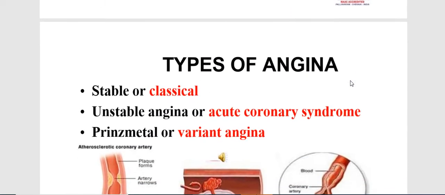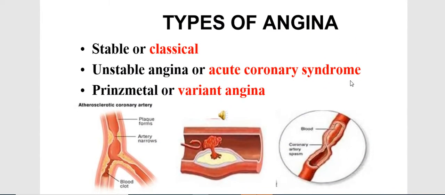Then, as we have seen, the various types of angina with respect to the lumen and endothelial cell are of three types: one, stable or classical angina; second, unstable angina or acute coronary syndrome; third, Prinzmetal or variant angina. Here you can see an atherosclerotic coronary artery, where blood clotting takes place, and how it becomes narrow with plaque formation.